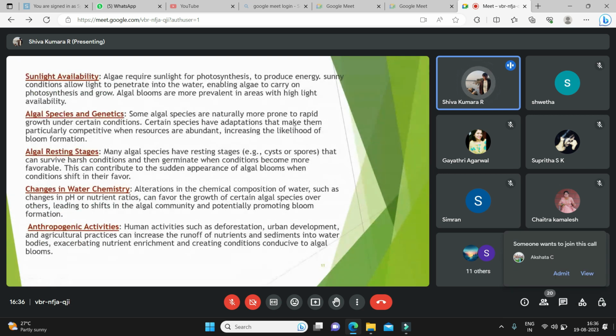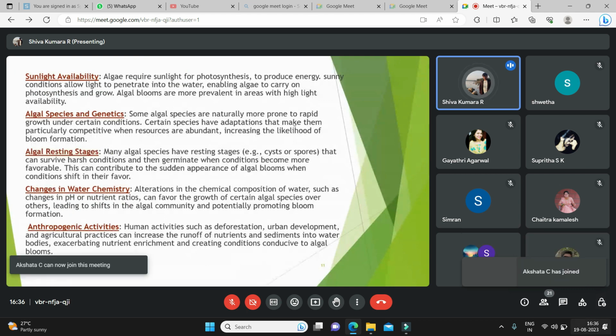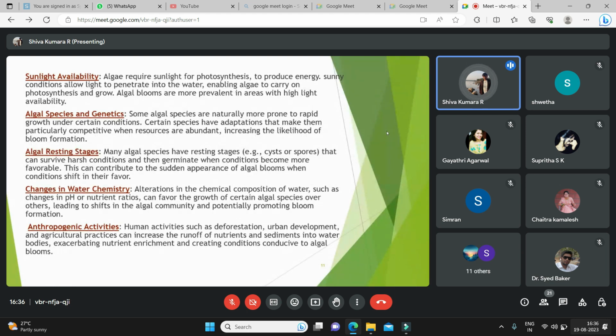Algal species and genetics. When the water bodies are cleaned, even though they are cleaned, they are not completely destroyed. In those conditions, the genetics and some species, though they are not visible, are present in the water. When favorable conditions support their growth, they automatically start growing.